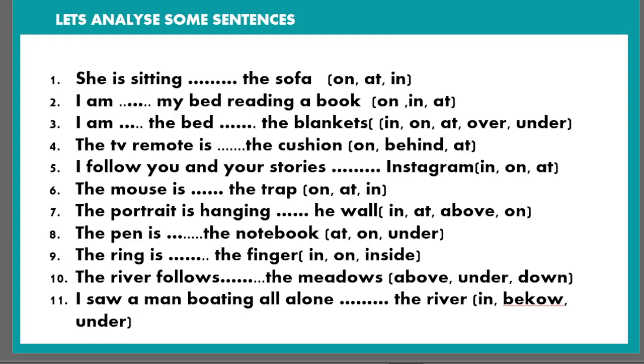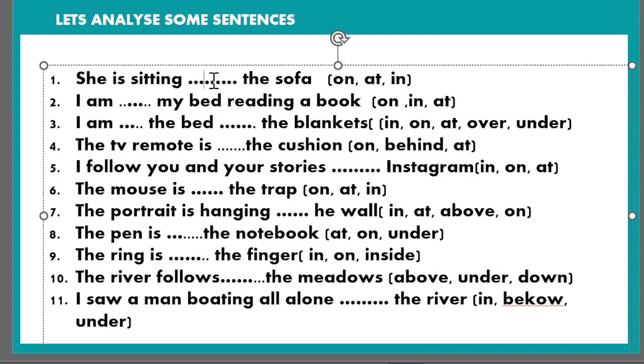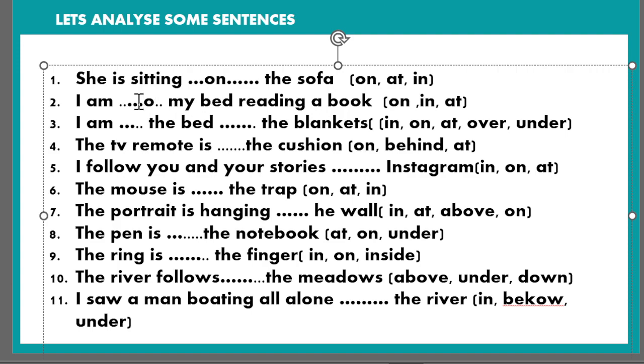Alright, so let us analyze and try to complete the sentences using prepositions of place. In the first sentence, She is sitting, it will be on the sofa. In the sentence, I am dash my bed reading a book. So it will be on. I'm on my bed reading a book.